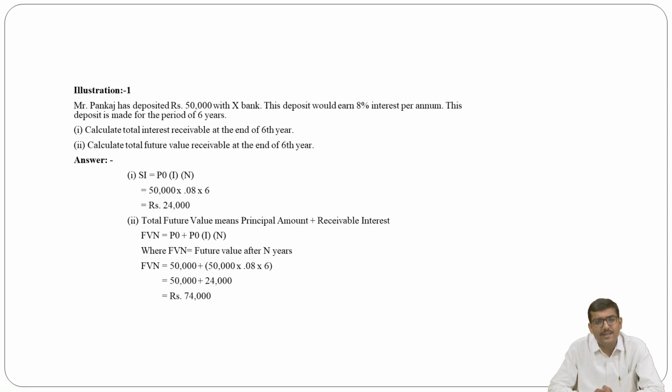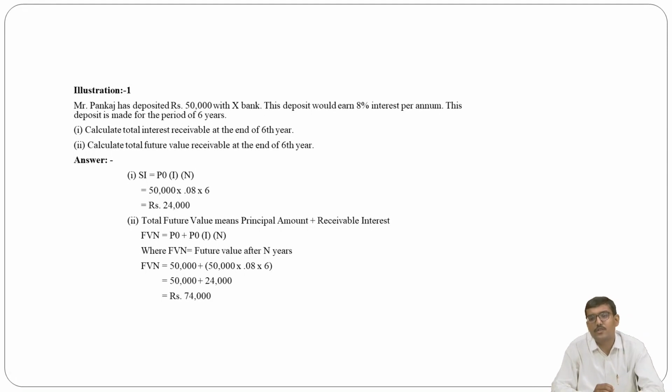In the second, what is the future value receivable at the end of the 6th year? Here we have the total interest, and next is the total future value. So you just have to add P0. That is FVN, the future value after the nth year, is equal to P0 plus P0 multiplied by I into N. That means whatever the 24,000 is, you just add the 50,000. Then you will get the total future value, that is principal plus interest.